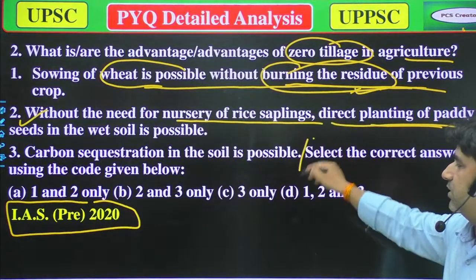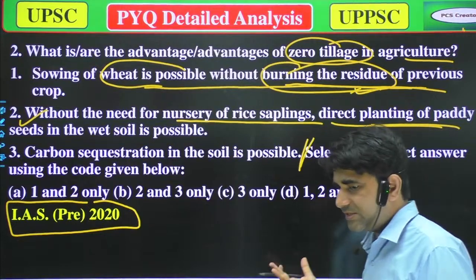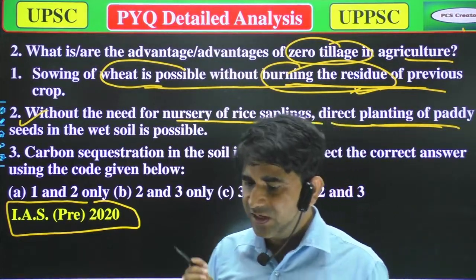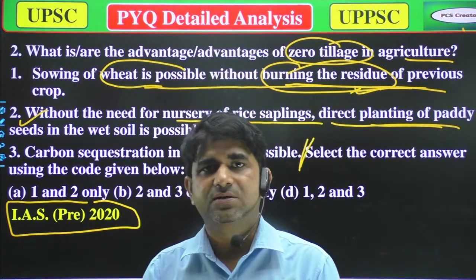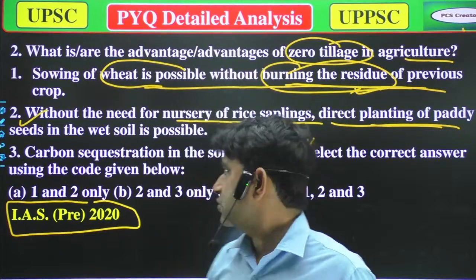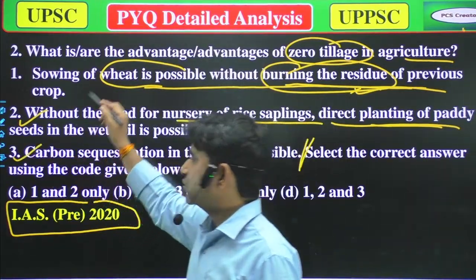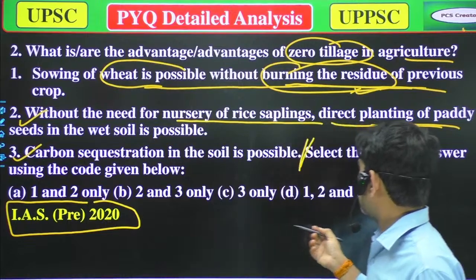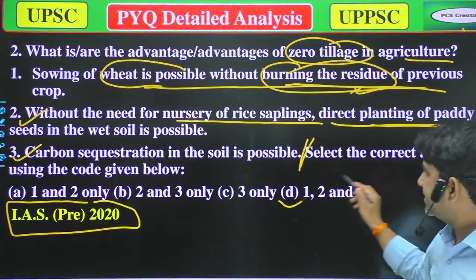Third, carbon sequestration is possible. Yes, that's possible, because when we use these techniques, that will save the organic cycle, so carbon will be saved. So all of these are correct, and our options are 1, 2, 3. Option D is correct.